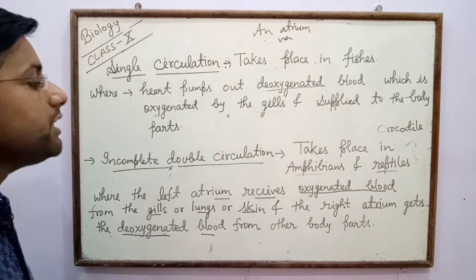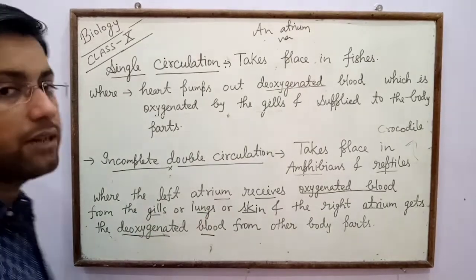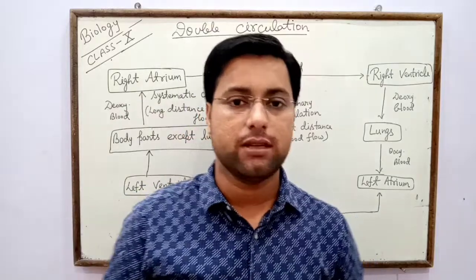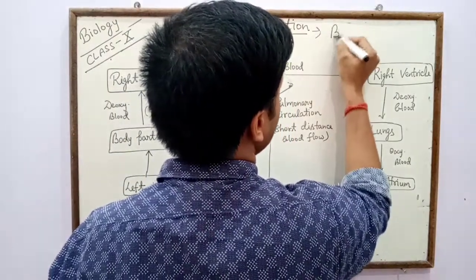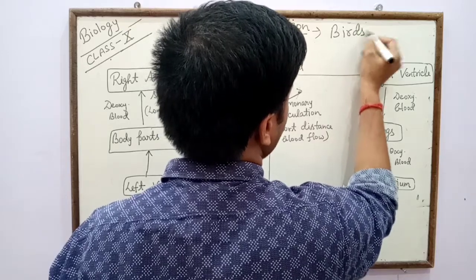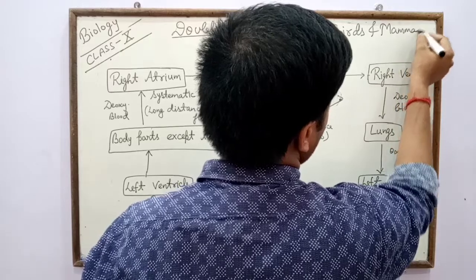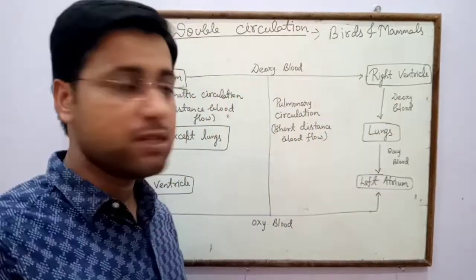So incomplete double circulation occurs in amphibians and reptiles. Now about double circulation. Double circulation commonly occurs in birds and mammals.